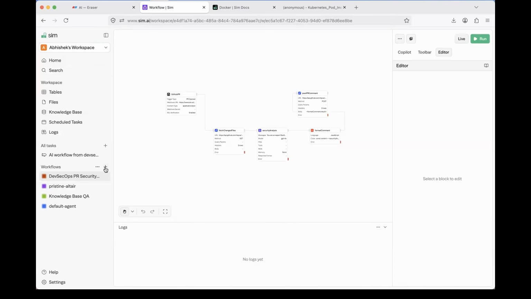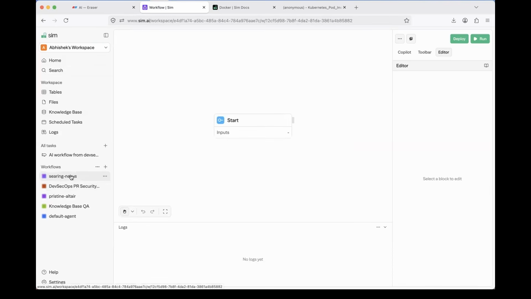Click on the workflow section. Okay. Let's name this workflow. Let's say instead of building an AI DevOps teammate, we are just building a Kubernetes teammate, just to make things simple. Kubernetes AI teammate. Perfect.